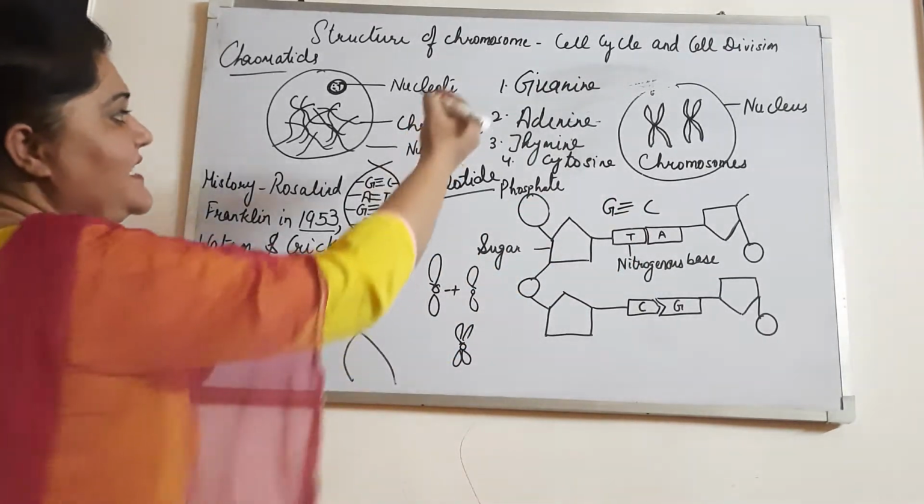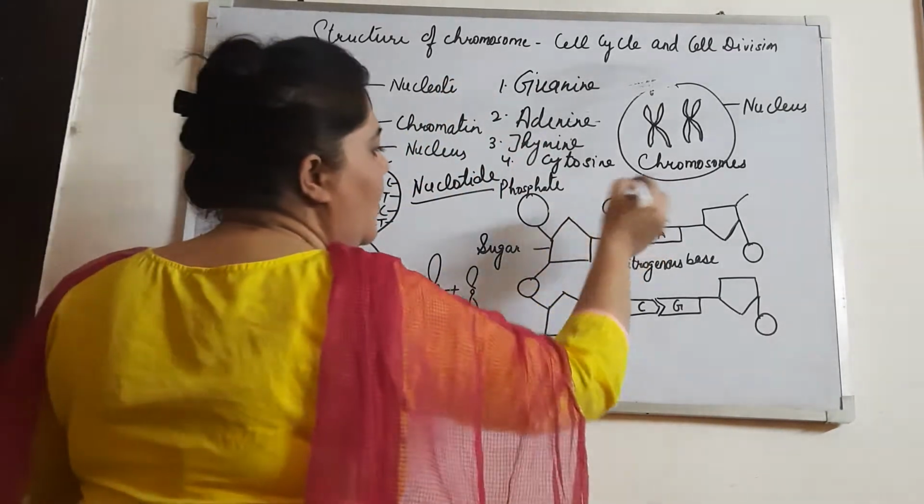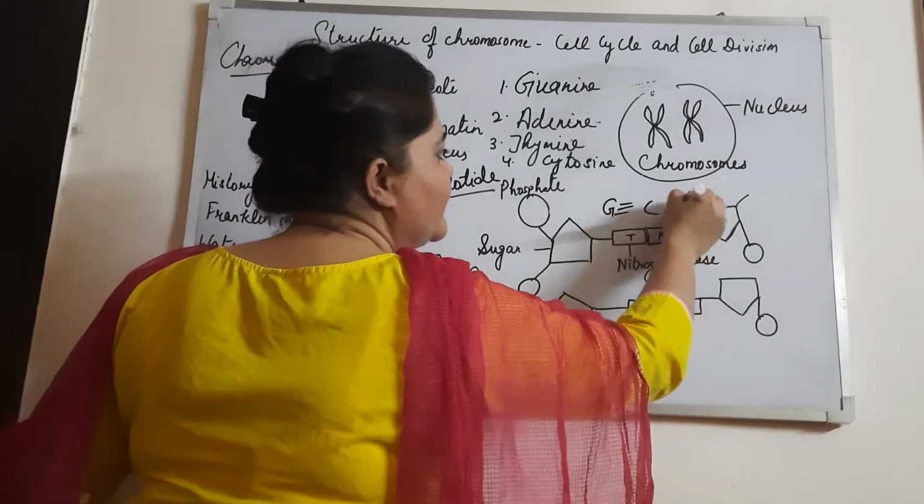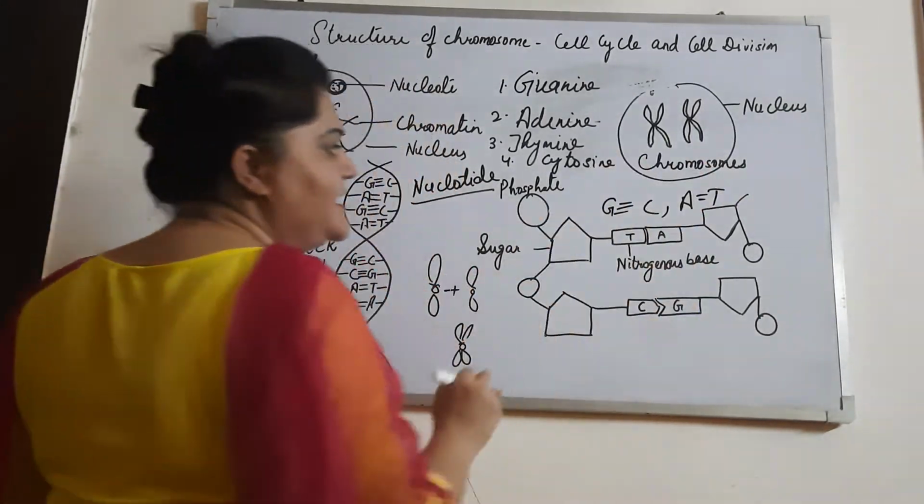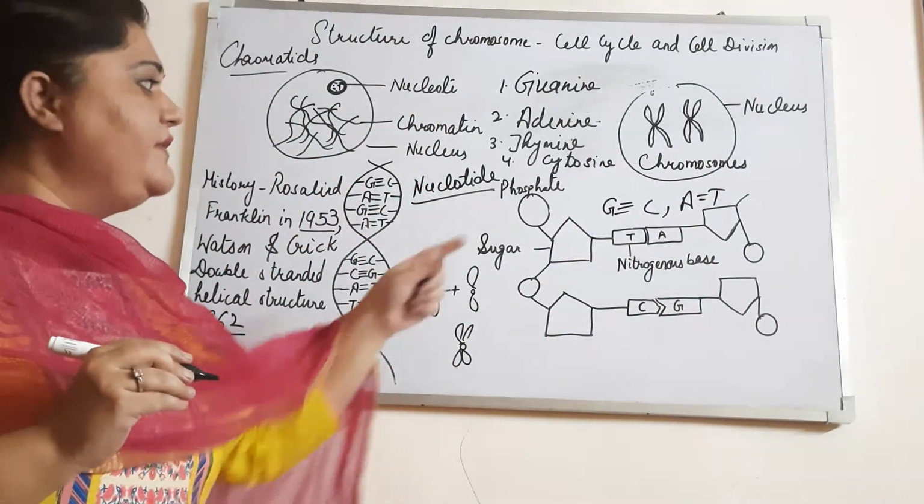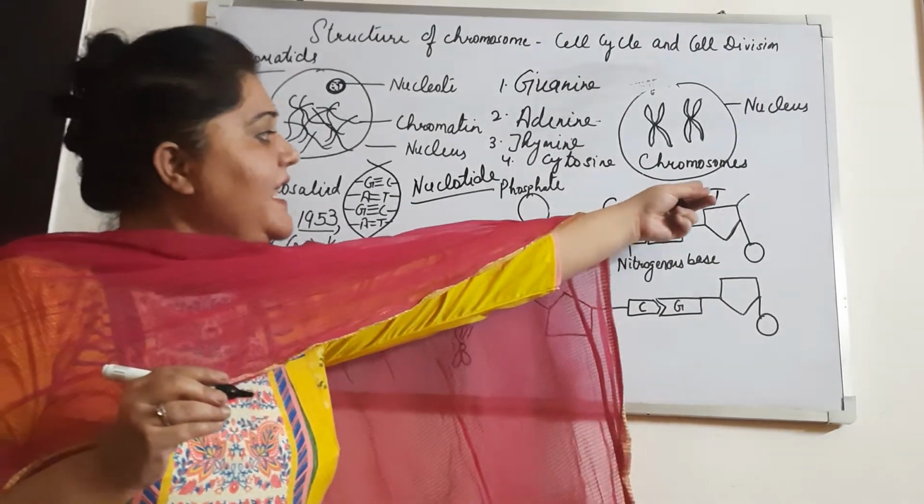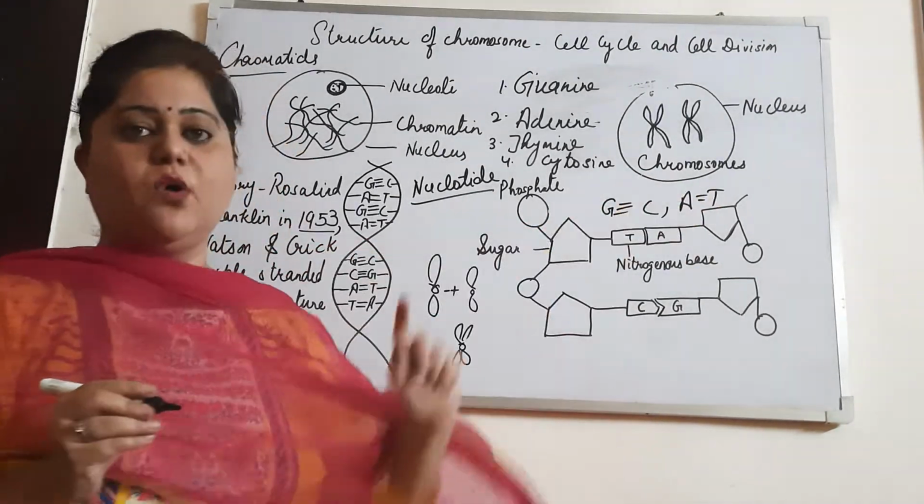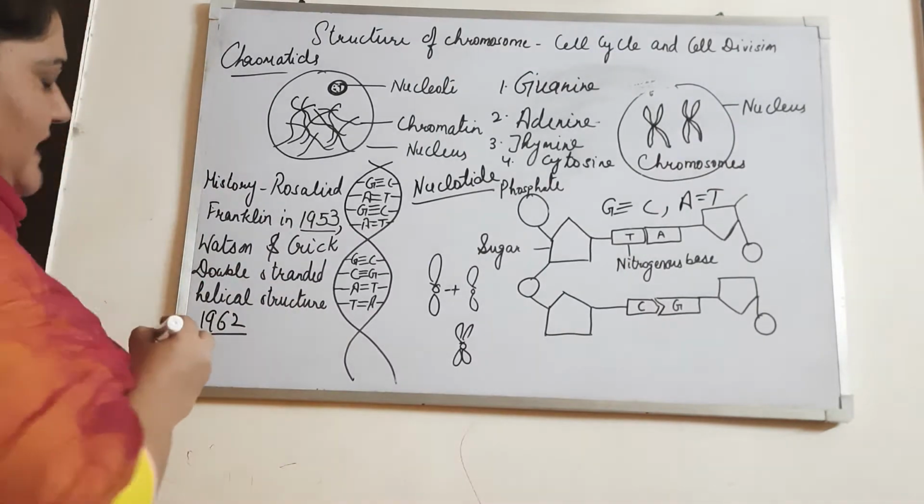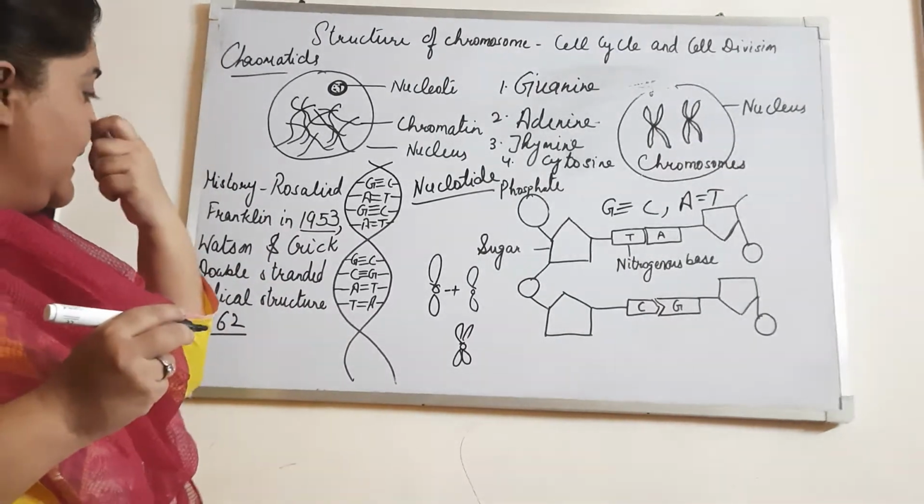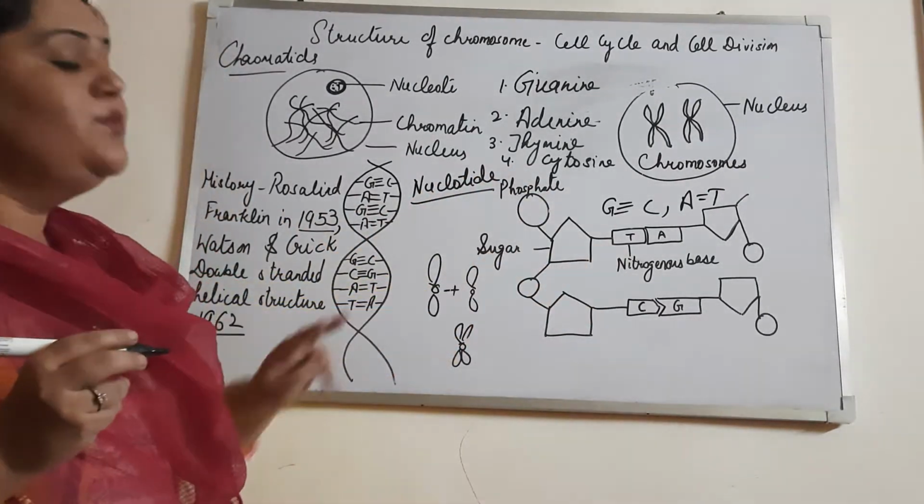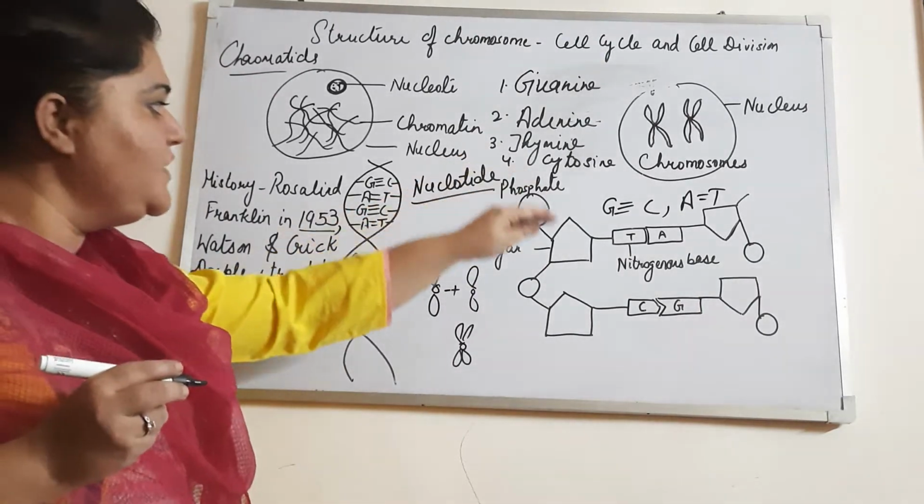And adenine always forms a bond with thymine, and they have 2 hydrogen bonds. Okay, let me repeat myself again. What did I say? I said that these 3 things make up the nucleotide in a DNA. We call them the nucleotide.